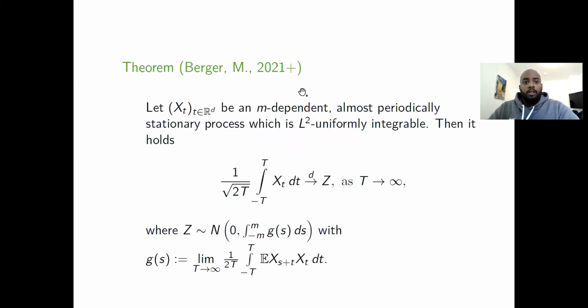All right. So now let's come to our central limit theorem. Let's say we have an X_t which is m-dependent, almost periodically stationary, and also L2 uniformly integrable.